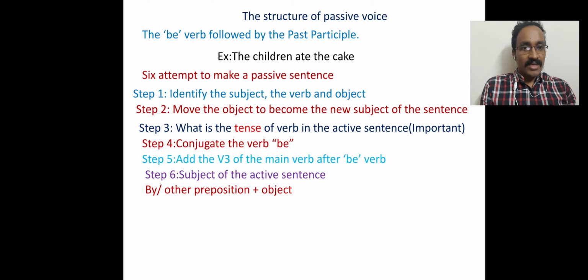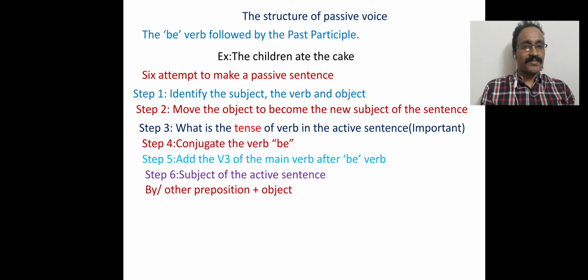Step 5 is to add the past participle, verb 3 of the main verb, after the be verb. This is the basic thing of making a passive voice. That means the be verb is followed by the past participle. Therefore, after the be verb we will use the past participle form of the verb.